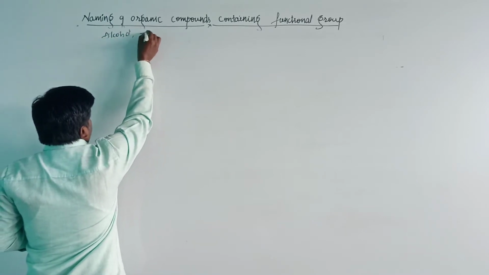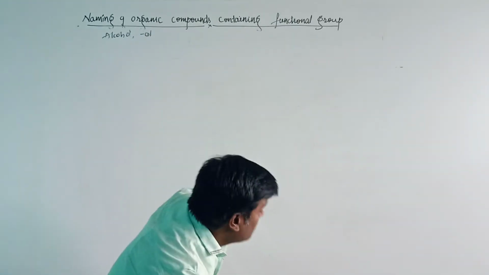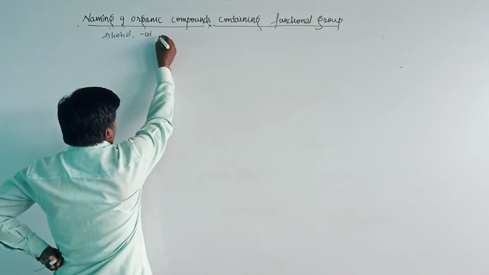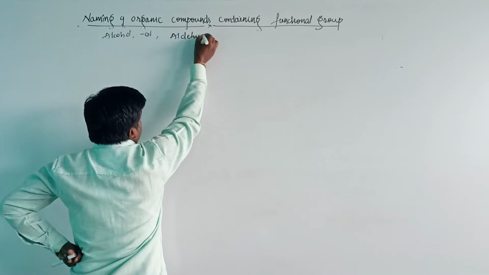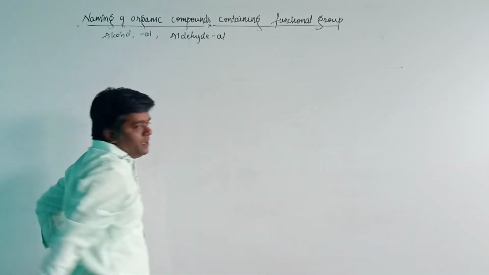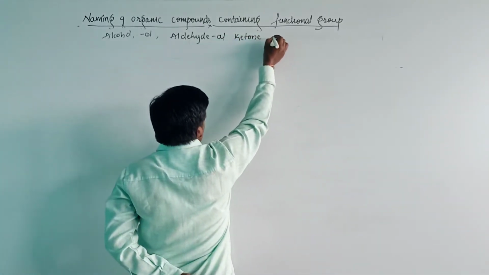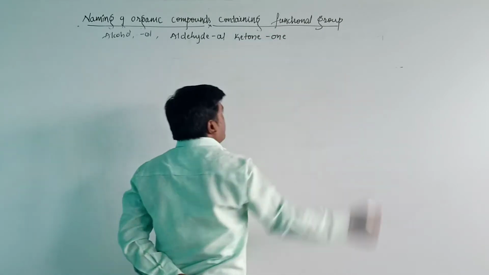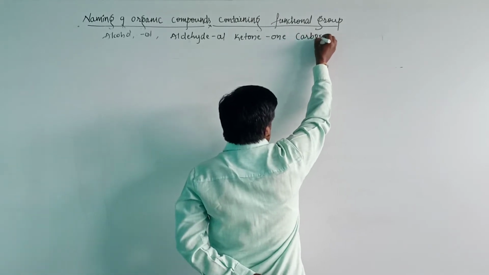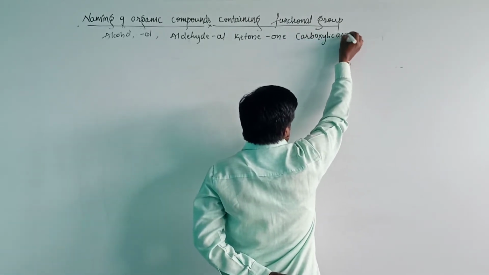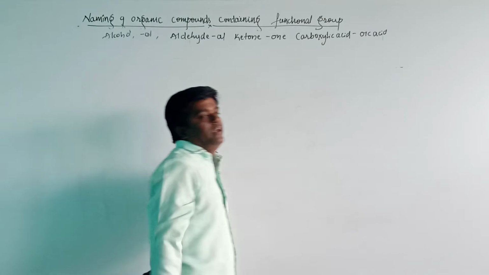For alcohol the secondary suffix is OL, and we have seen the alcohol and aldehydes. For the aldehydes, the secondary suffix is AL, and ketone. For the ketone, the secondary suffix is ONE. And also we have seen the carboxylic acid. For the carboxylic acid, the secondary suffix is OIC acid.